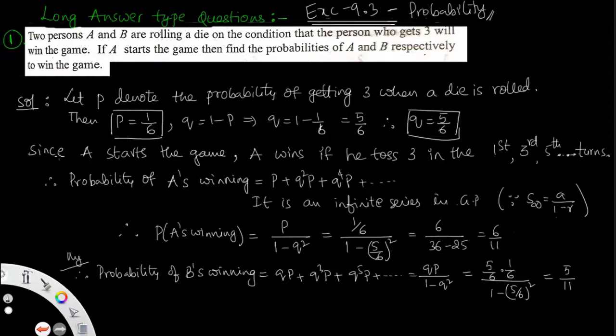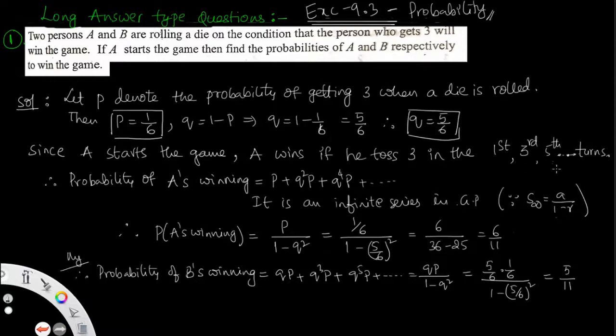Suppose in the question a person who gets 3 will win the game, and A starts the game. Since A starts the game, A wins if he throws 3 in the first trial, or maybe the third trial, or the fifth trial, only those turns. Every third turn means: the first trial is over, the second is over, and then the third turn. Similarly, after the third is over, the fourth comes, and then the fifth is the third turn. So this is the way of playing and rolling a die.